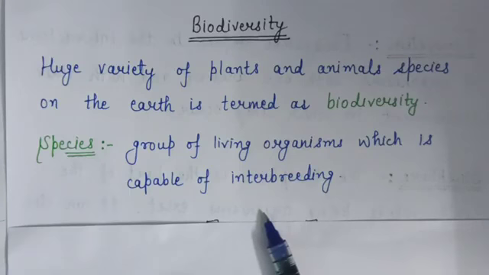Like, can you imagine what would happen if all the scavengers and decomposers disappear from the earth? What would happen? The earth would be full of dead bodies in a few months. It means that scavengers and decomposers are also important for maintaining the balance. Means every organism is important for maintaining the ecological balance on the earth. Thus, biodiversity is very important.